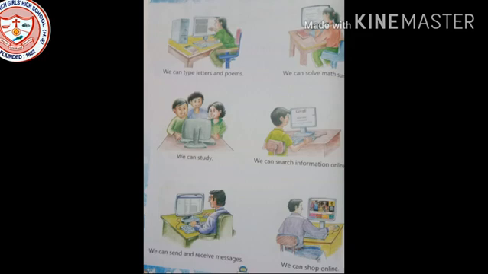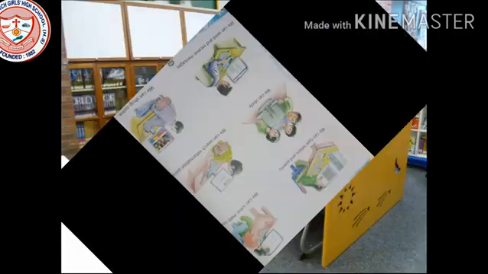Number 8, we can study. Number 9, we can search information online. Number 10, we can send and receive messages. And number 11, we can shop online. I know there are many more uses of computers which you know. Okay. So make use of computer and do something.